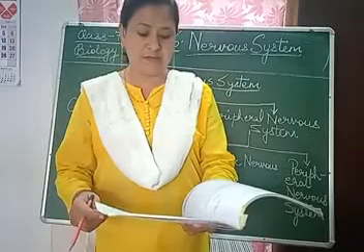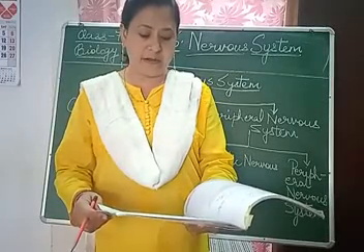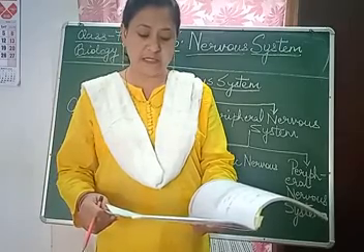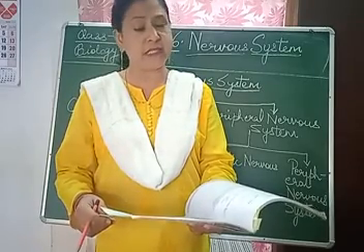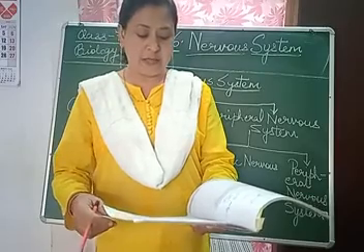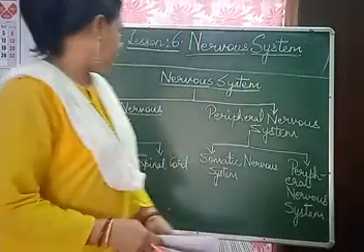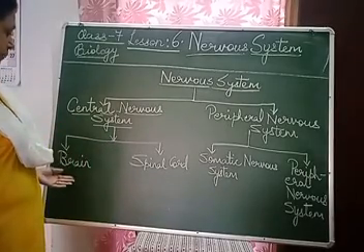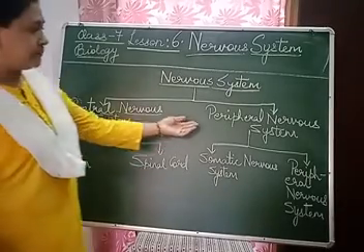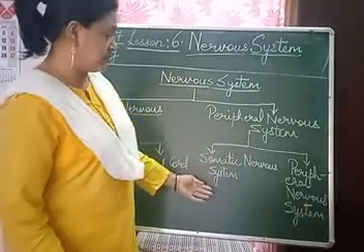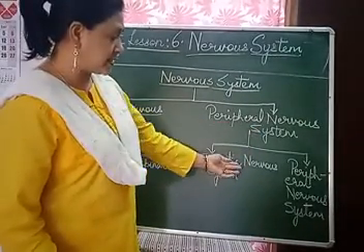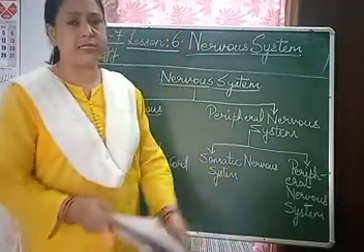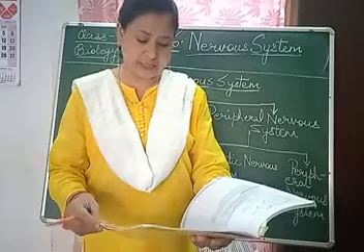There are parts of the nervous system, children. The nervous system can be divided into two main parts: central nervous system and peripheral nervous system. Children, you can see on the board, central nervous system is having the brain and the spinal cord, and peripheral nervous system is somatic nervous system and autonomic nervous system. So these we are going to study.